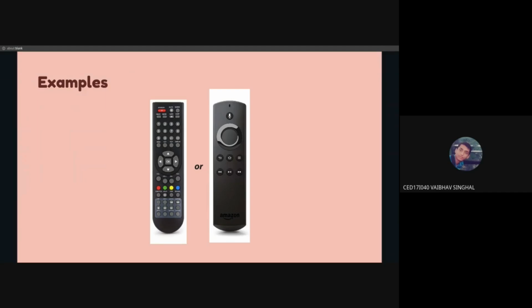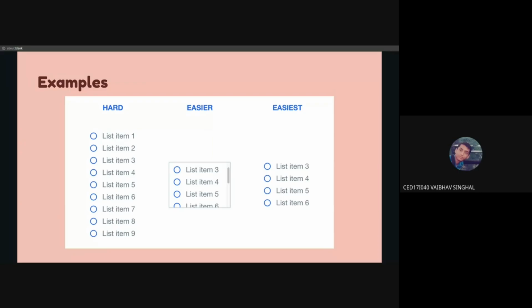So when such a thing happens, either your cognitive load increases or you rely on muscle memory, right? Like that 1, 2, 3, either you'll have to look at the remote and type it, or you remember the position of the buttons and then type it. So either way, it's bad for the end user. The next example, again, this rightmost one is easiest of all because of the limited number of options. Then the next one is easier, and the last one is the hardest, because given so many options, it's going to be difficult.